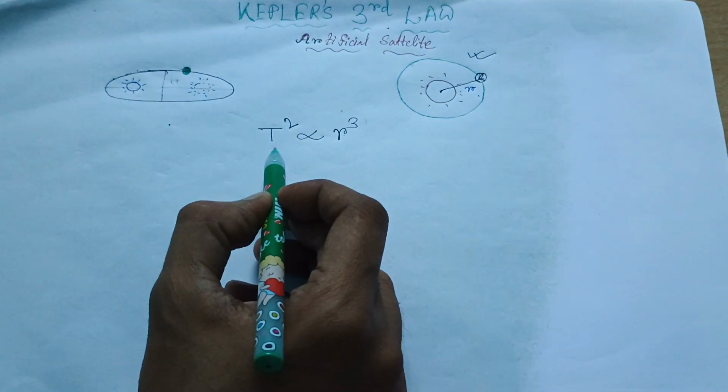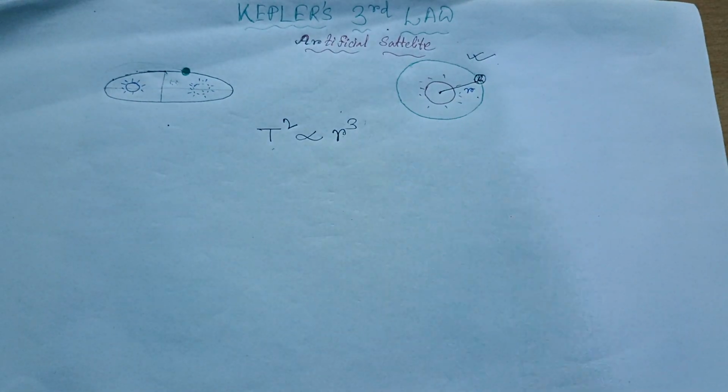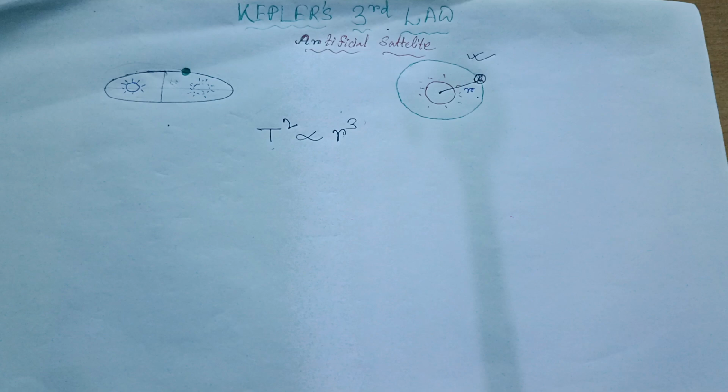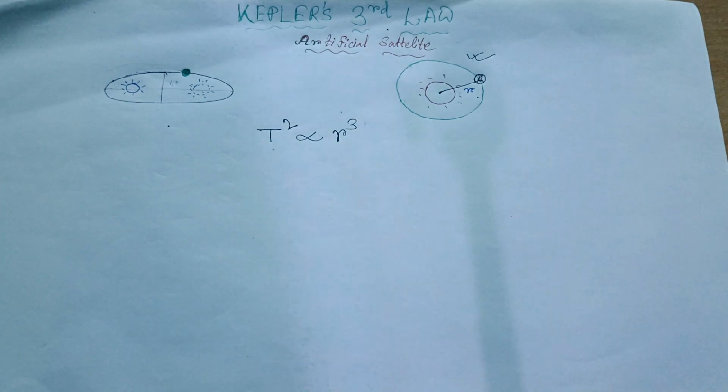What is T? T is the time period, and what is r? r is the radius. So we have to prove a relation between the time period and the radius. Now, from where can we start? Actually, for the students it is quite hard, as I have observed, to know from where to start a derivation so that we can reach the final objective, that means the final aim.